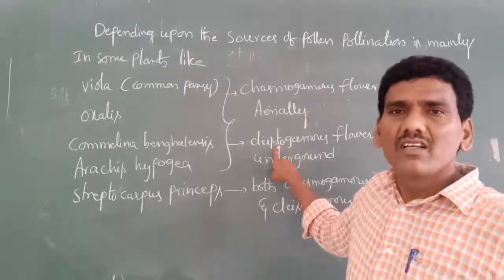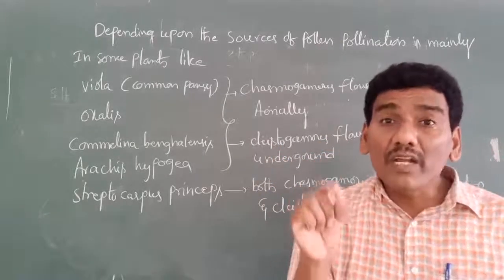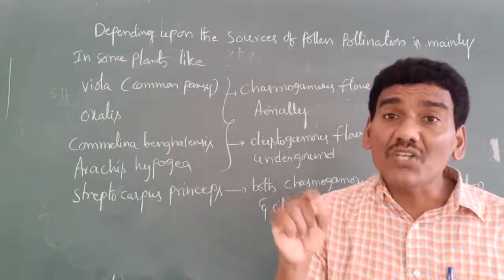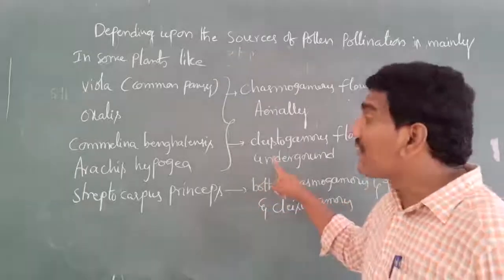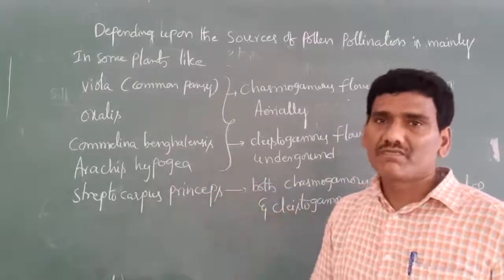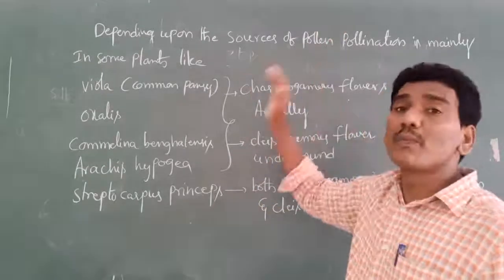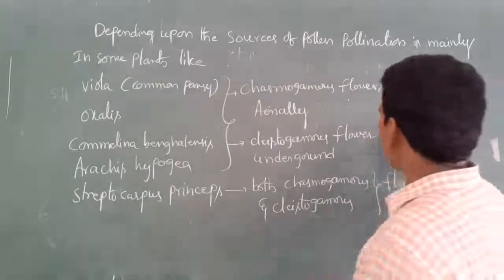That's why, what is meant by geocarpy? The development of the fruit inside of the soil is called geocarpy. That definition is applicable to the Arachis hypogaea plant. This is also one of the important points regarding self-pollination. Next one.